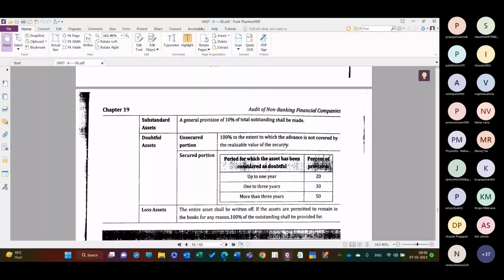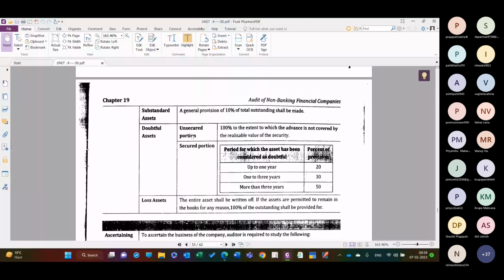Later on, because of some events around the atmosphere, or maybe environmental deterioration in that particular area, the value of land becomes 80 lakhs. So earlier it was 1.5 crore or maybe 2 crore, it is reduced to 80 lakhs, whereas the advance given is 1 crore. So the shortfall is 20 lakhs. For those 20 lakhs, 100% provisioning is required, because that becomes unsecured up to that extent.